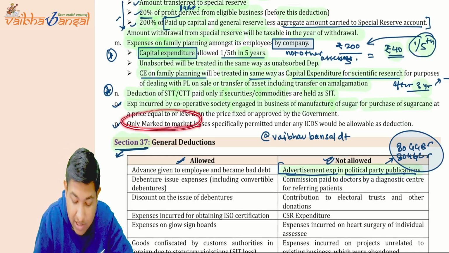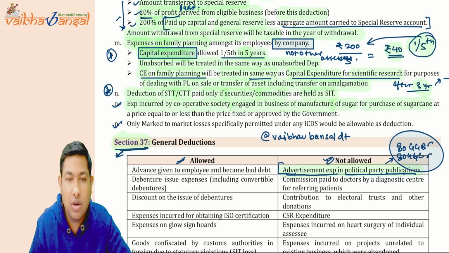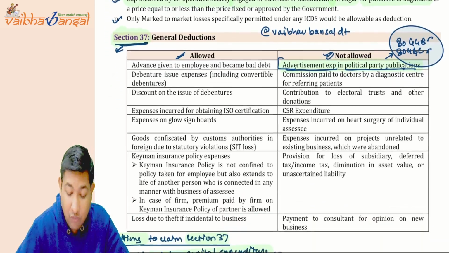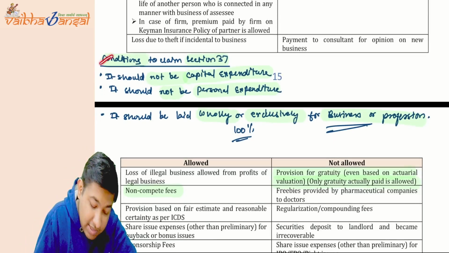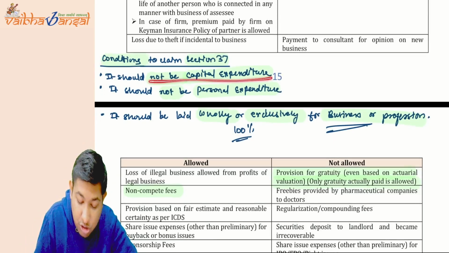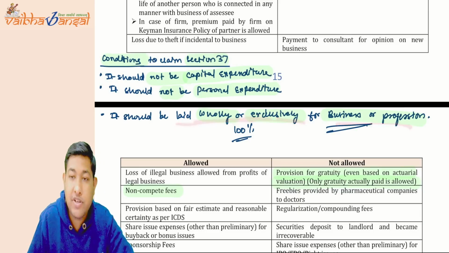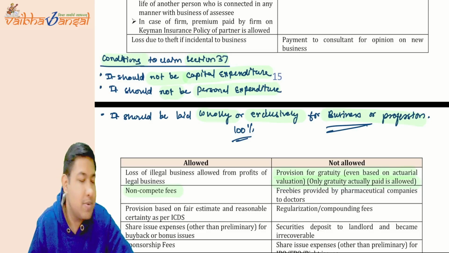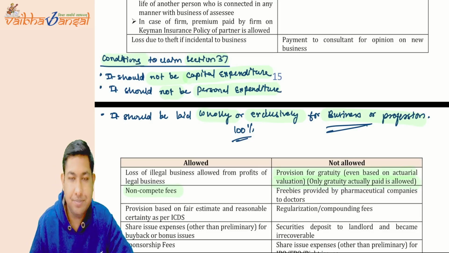Now, only mark to market losses which are specifically written in ICDS are allowed, and no other deductions are allowed. Now, to claim section 37, there are three conditions. First, it should not be capital expenditure, it should not be personal expenditure, and it should be wholly and exclusively for the business or profession. You cannot say that it is partly for business and partly for personal purpose. It should be wholly and exclusively for business or profession only.